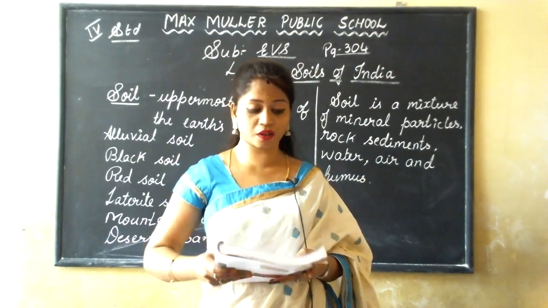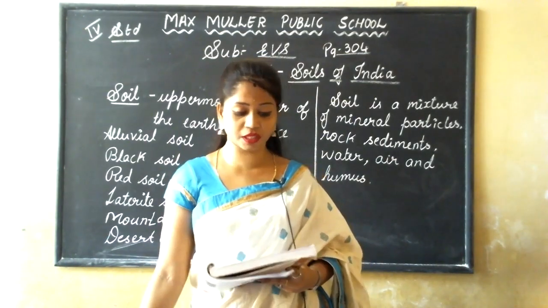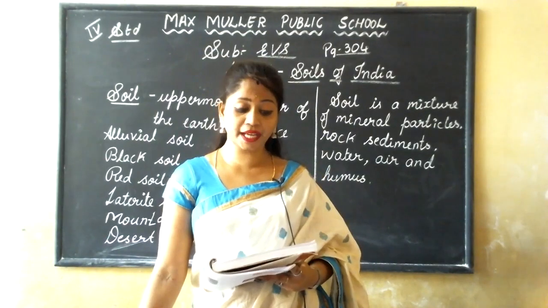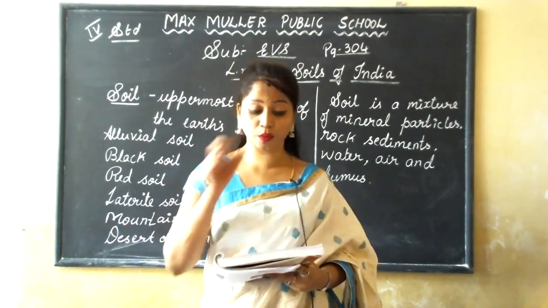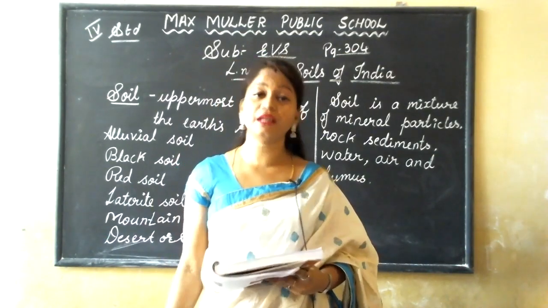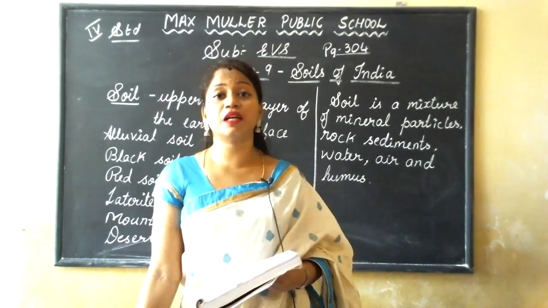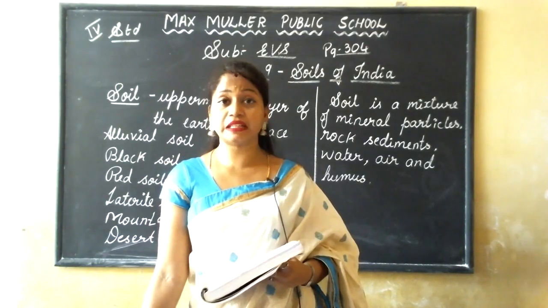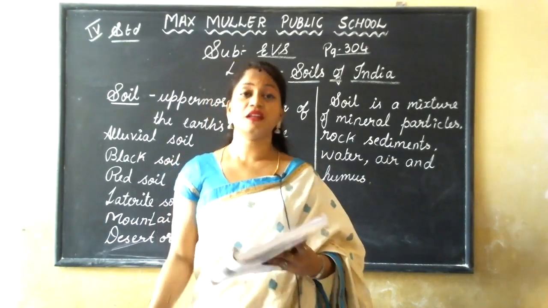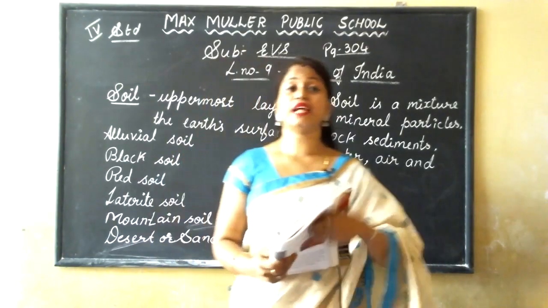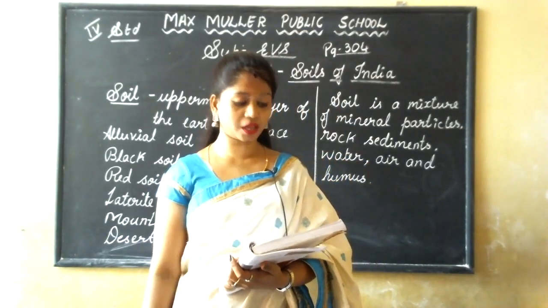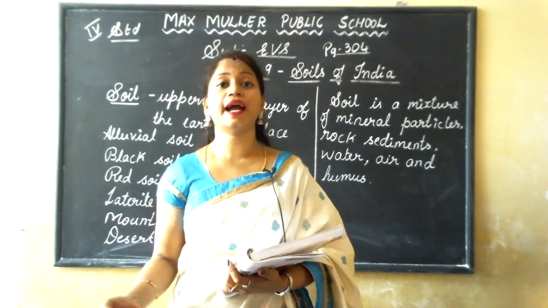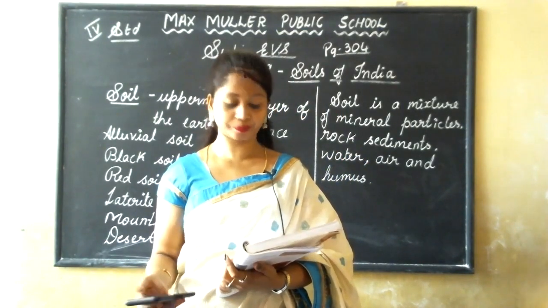See, weathering is the process in which rock breaks into smaller pieces by natural factors like wind, moisture, heat, plants, and animals. Okay, weathering. What is weathering? It is a process by natural factors like wind, moisture, heat, plants, and animals.